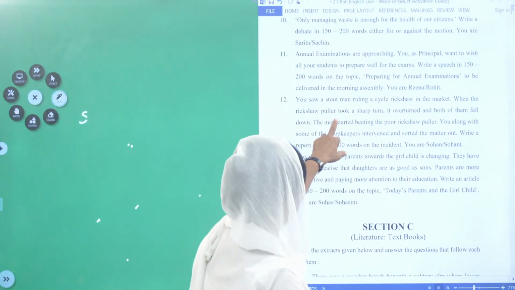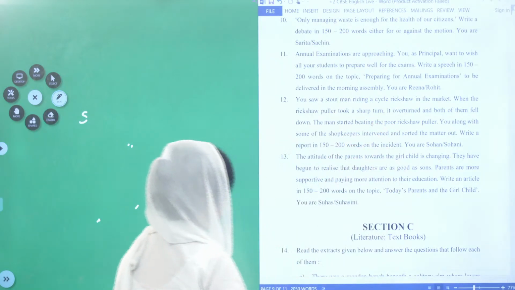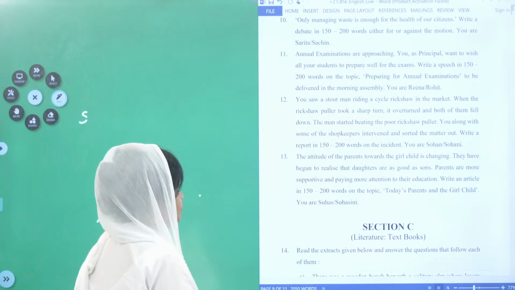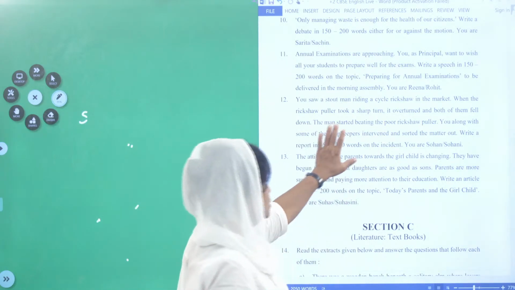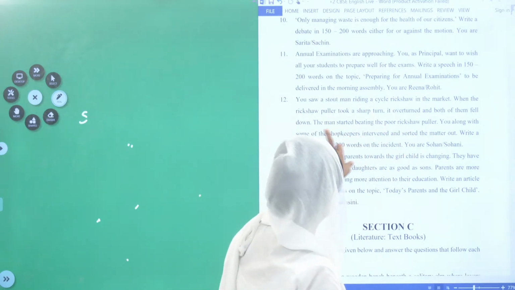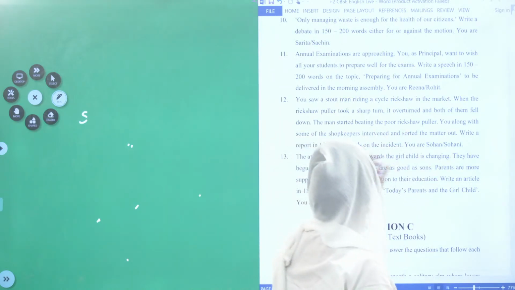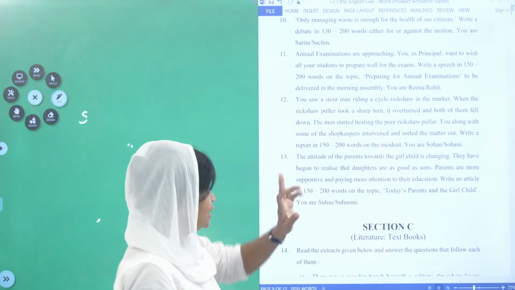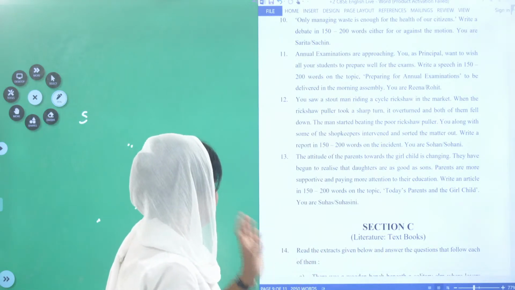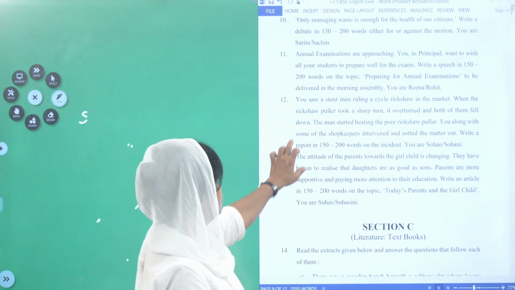You saw a stout man riding a cycle rickshaw in the market. When the rickshaw puller took a sharp turn, it overturned and both of them fell down. Now what is happening? Children, this is something very important, I will tell you. The man started beating the poor rickshaw puller. You along with some of the shopkeepers intervened and sorted out the matter. Write a report in 150 to 200 words on the incident. You are Sohan Sohani.